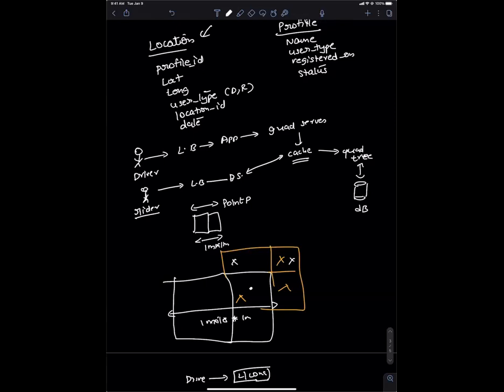I have a question on the design. What if a driver or a location is on the border between two regions, let's say east and west, and the location of a driver or a person is right on the border of these two locations? That's a good question.